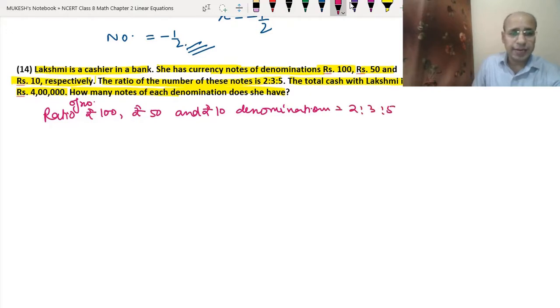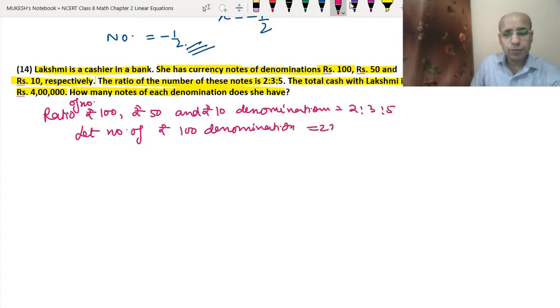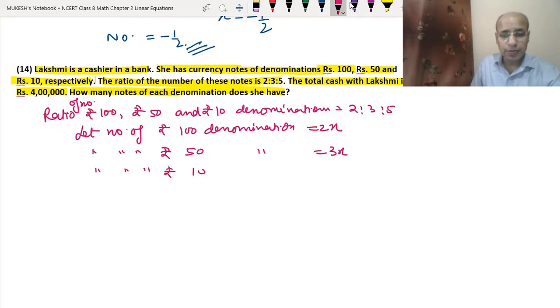So that means let the number of rupees 100 denomination notes be 2x. Okay, so what we have done, we have assumed their number to be 2x, because the ratio is 2. So let the number of rupees 50 denomination notes be 3x because the ratio is 3, and let the number of rupees 10 denomination notes be